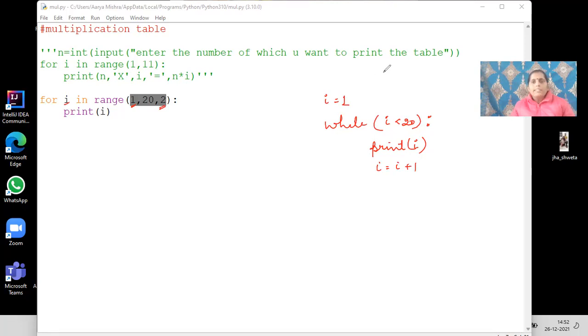Okay. Now let's run this program here. How will I do? See, same program. I am using while loop. Okay.